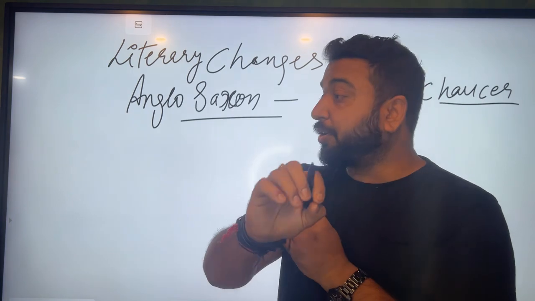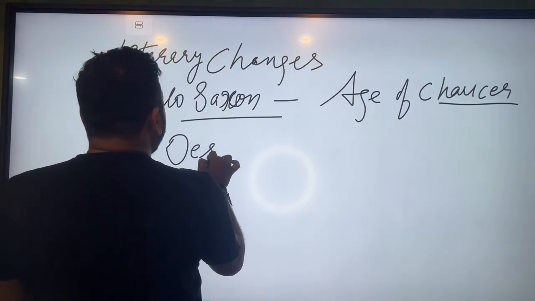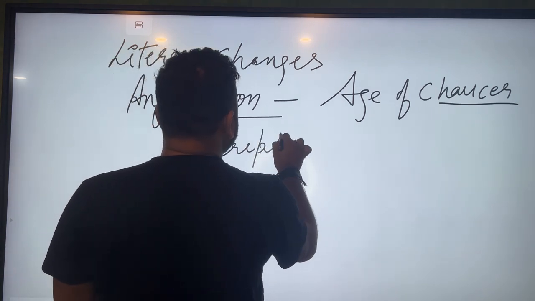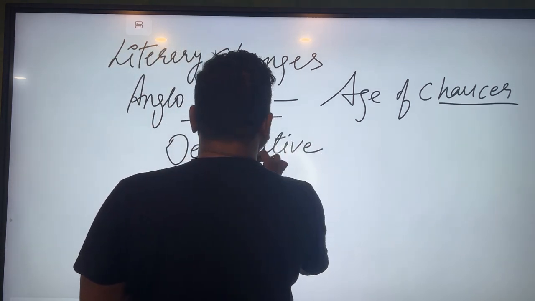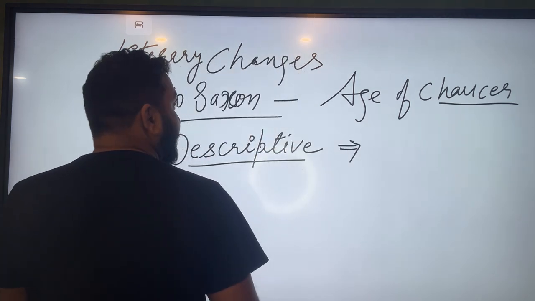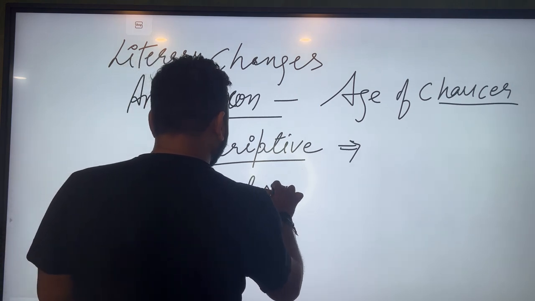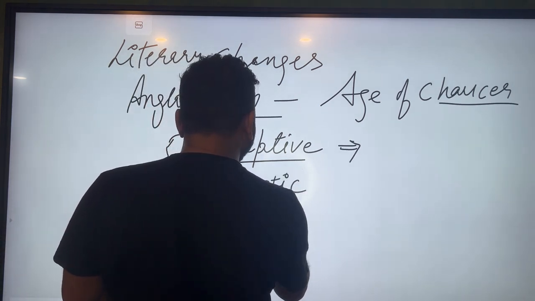Most important thing. The first thing that you have to remember is Anglo-Saxon literature was descriptive. Anglo-Saxon literature was idealistic.